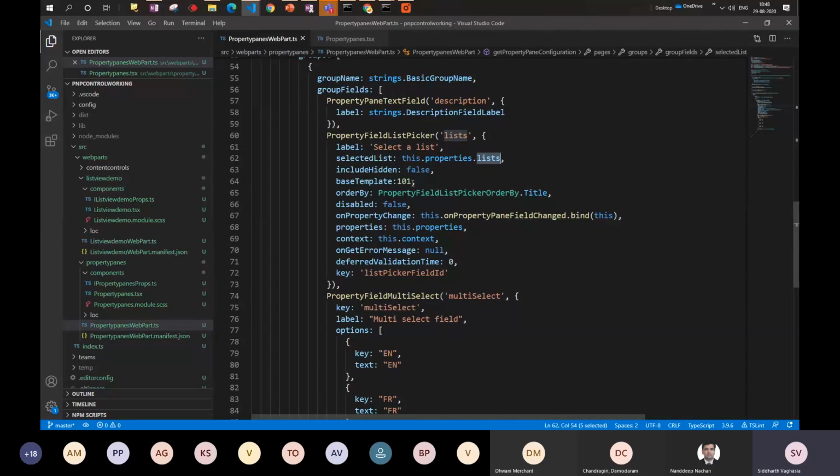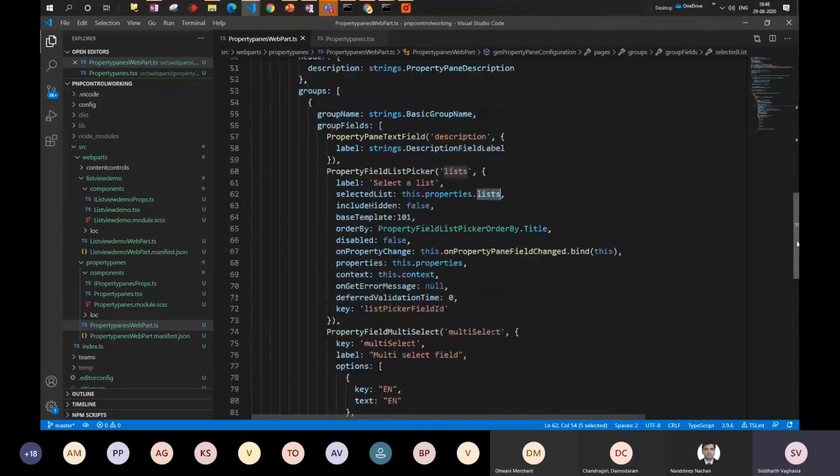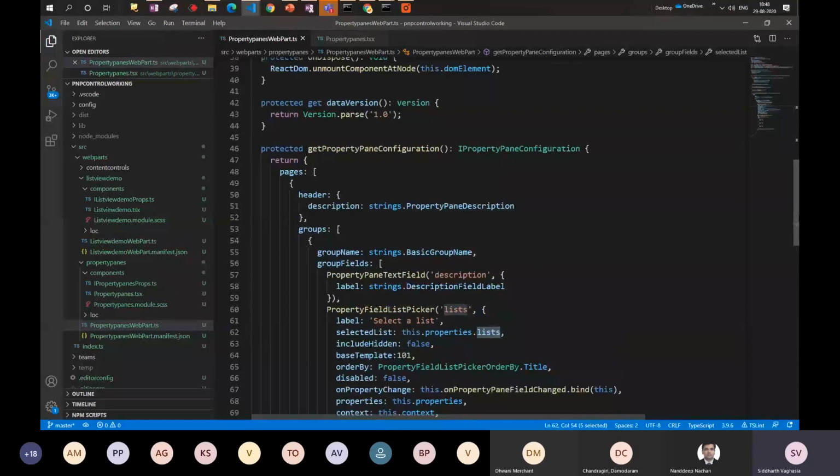But this is just to show you that it is very easy to use these property pane controls in our SPFx solution. So if you want to make something configurable, and if you feel that your requirement might need something advanced which is not available out of the box, we would encourage you to first check with this library and see if it fits your requirement, and then maybe you can use any of the controls which are available.